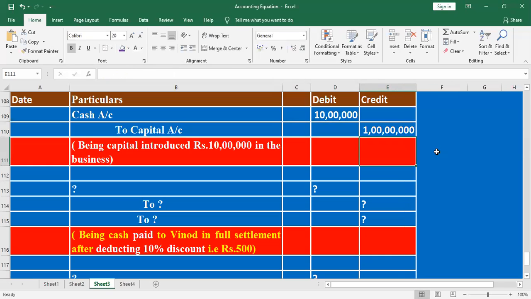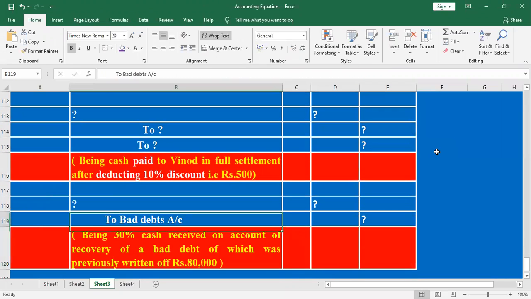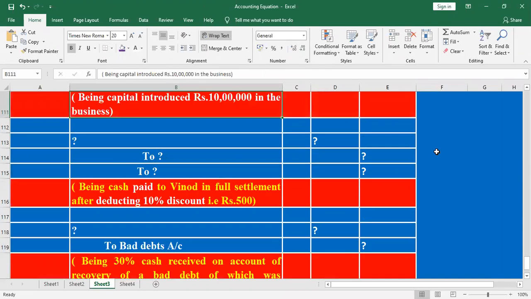Right. Next one. 10 lakh, only 10 lakh, right? Right, next one. What is the next one? Listen here. Here they are given the transaction: being cash paid to Vinod in full settlement after deducting 10% discount.